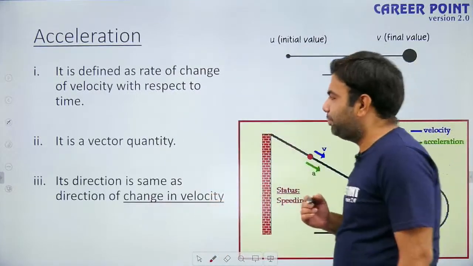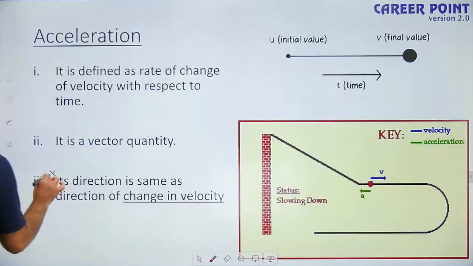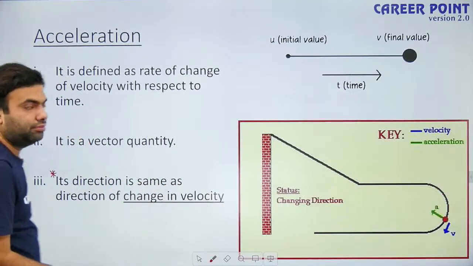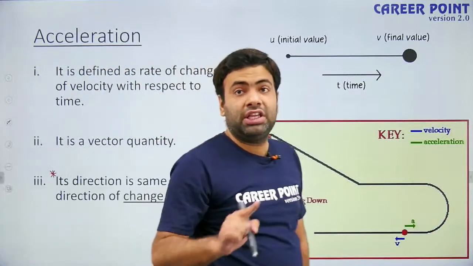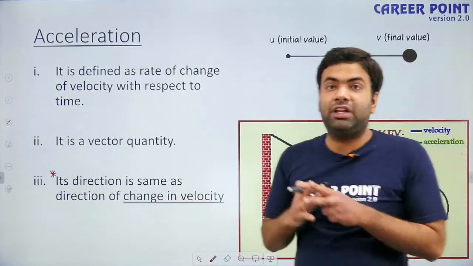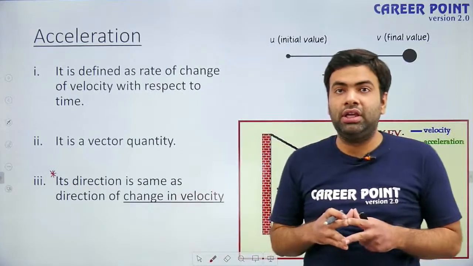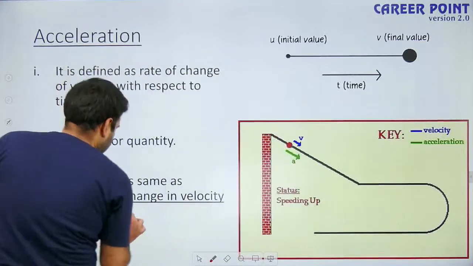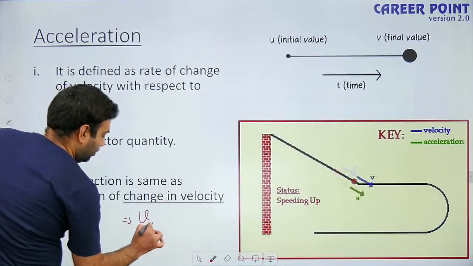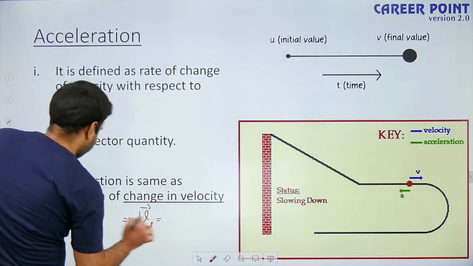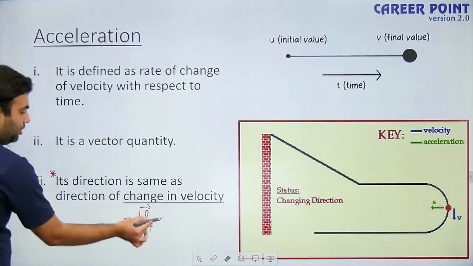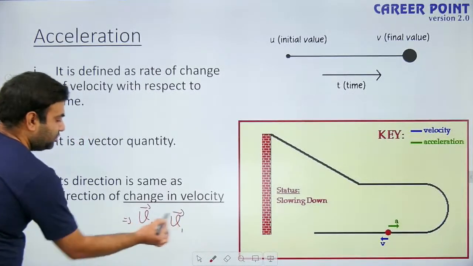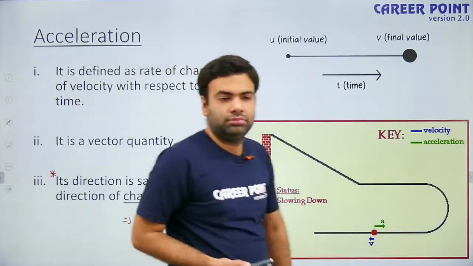Third point, which is very important: the direction of acceleration is the same as the direction of change in velocity. There is a difference between velocity and change in velocity. If velocity is changing, then final velocity minus initial velocity, in vector form, is known as change in velocity.